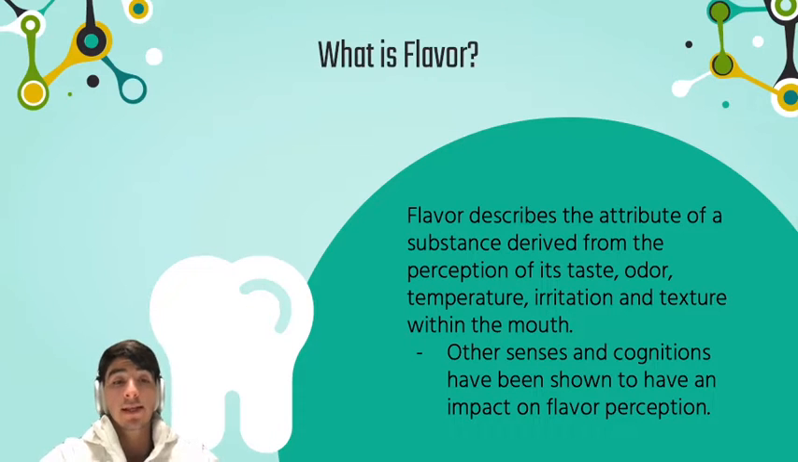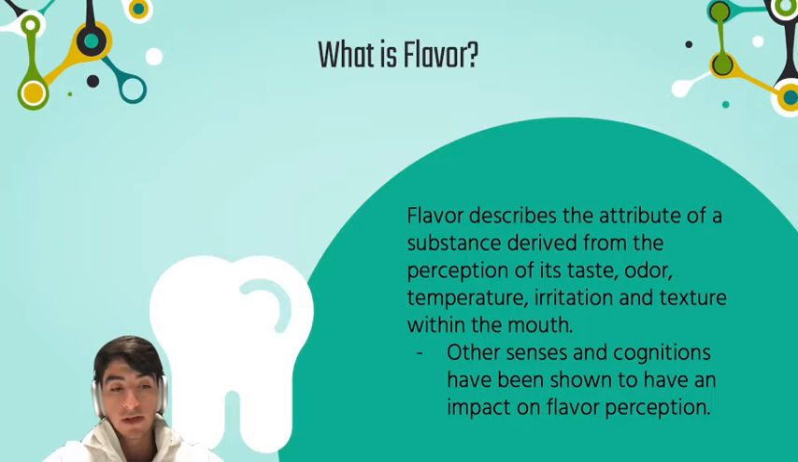So now that we've touched on taste, we want to make this physiological distinction to flavor, which is not only the taste, which would be these 5 taste senses, but it takes it a step further and is really what we more commonly think of as taste. Flavor describes the attribute of a substance derived from the perception of its taste, odor, temperature, irritation, and texture within the mouth. And so this shows that other senses and cognitions have been shown to have an impact on flavor perception.